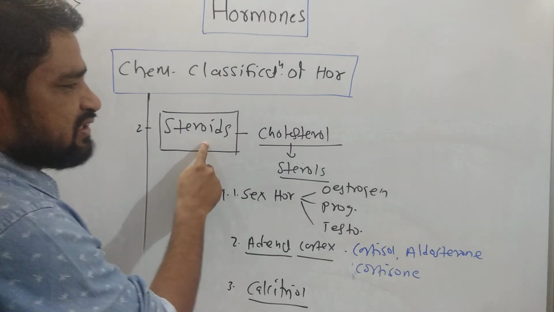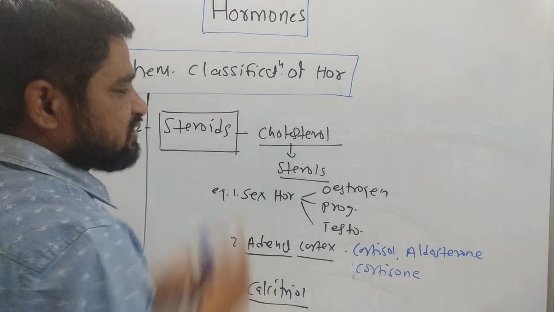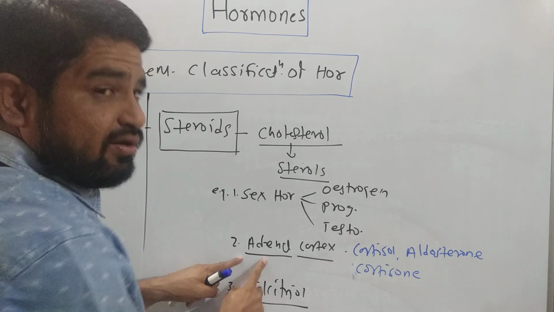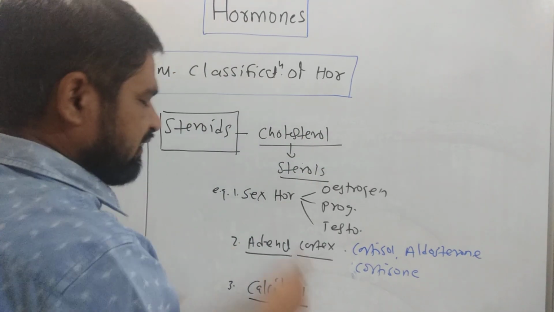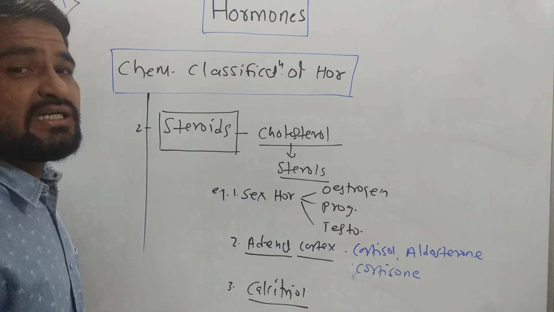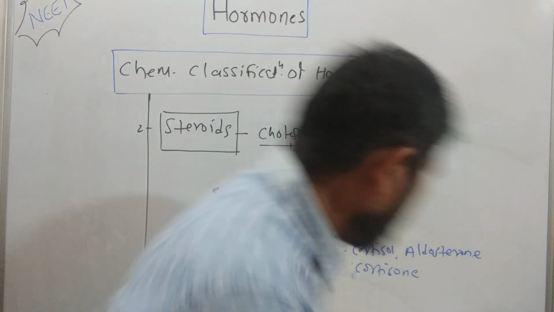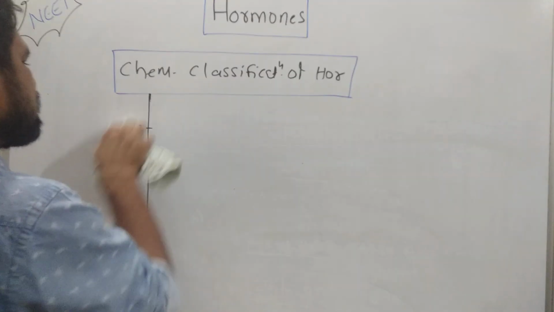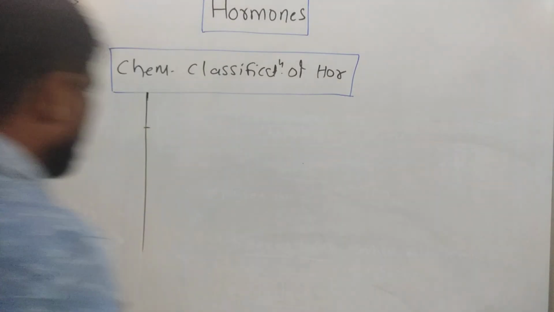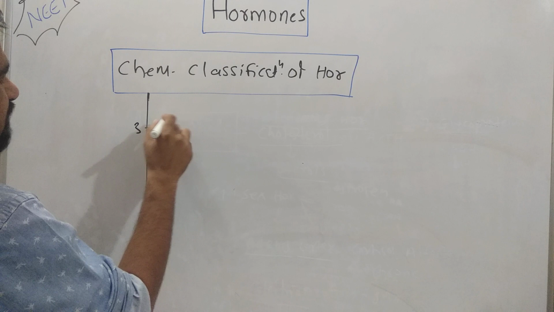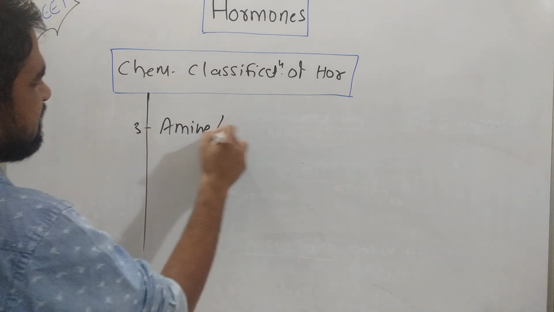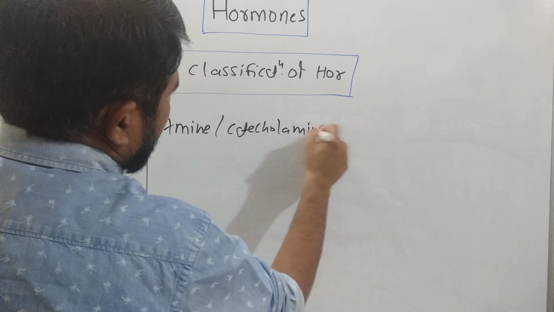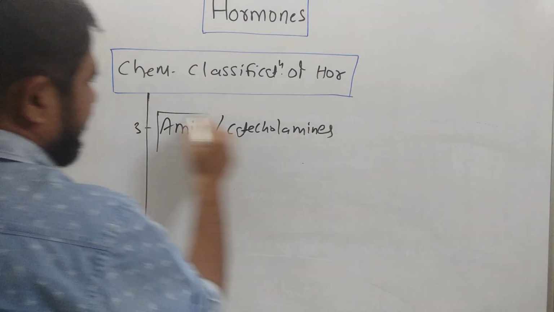Similarly, some hormones are steroids. They are derivatives of cholesterol. They consist of sterols. Sex hormones are chemically steroids. Hormones of the adrenal cortex are chemically steroids, and hormones like calcitriol are also steroids. Further, hormones are also classified as amines or catecholamines.